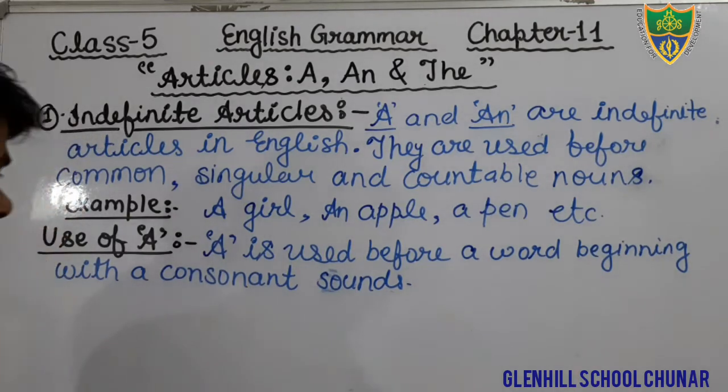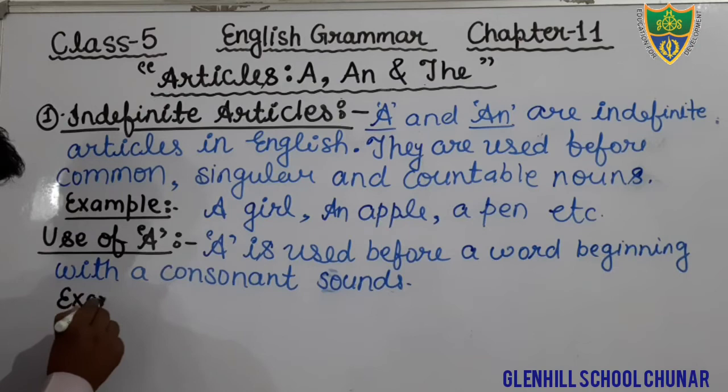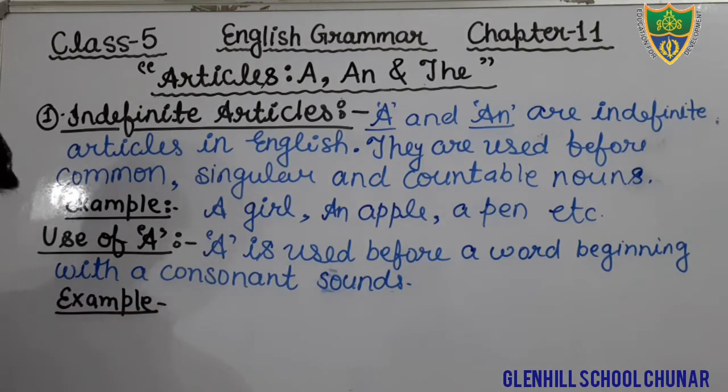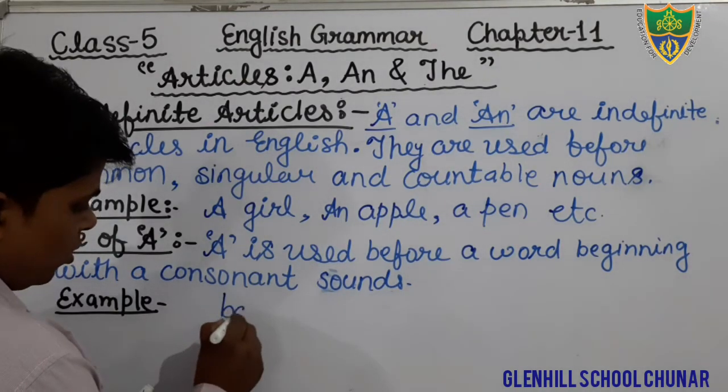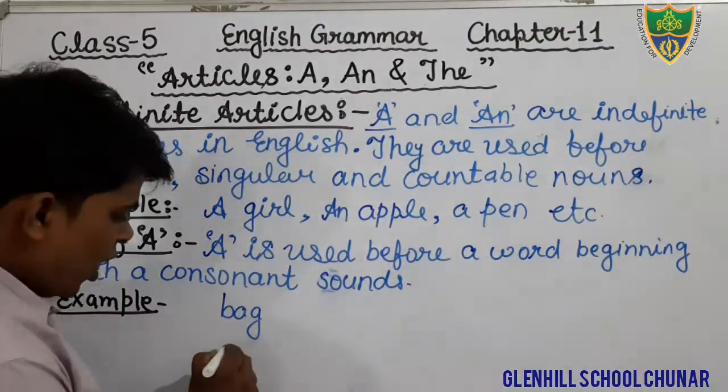For example, you can also write the example. We are using bag. You can also match.